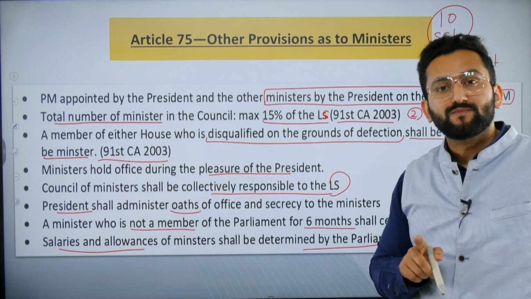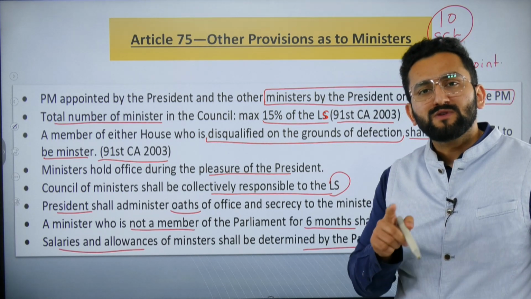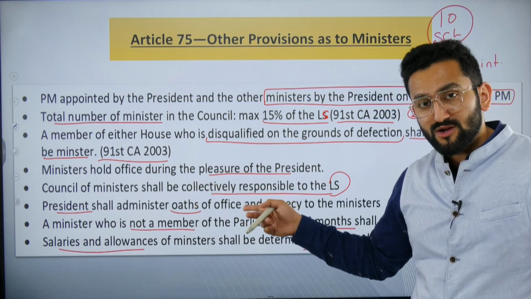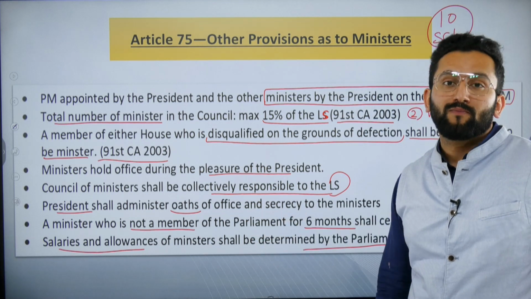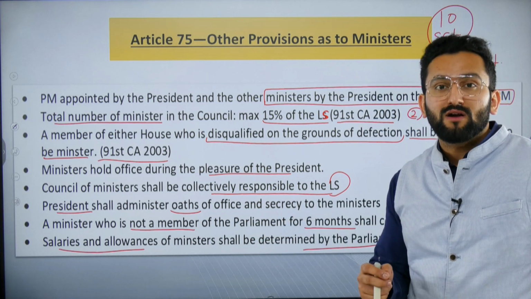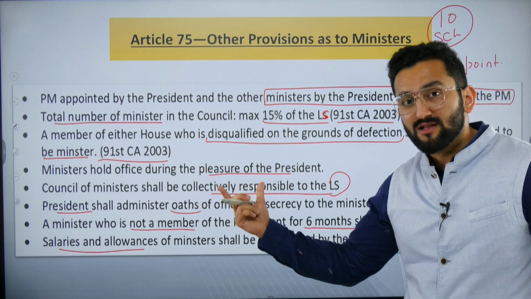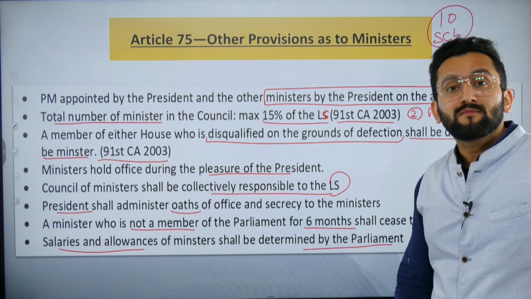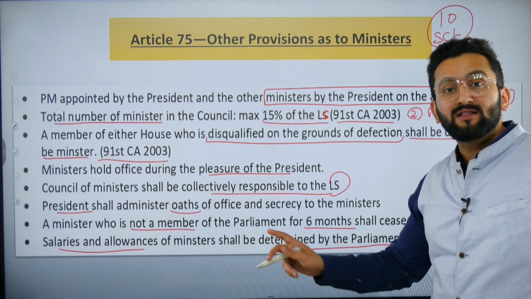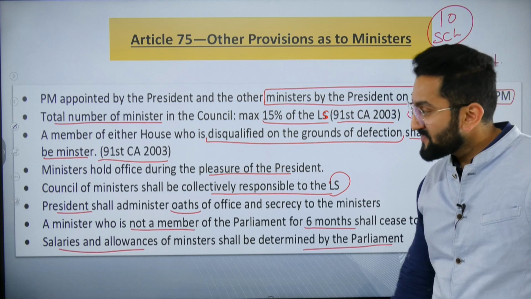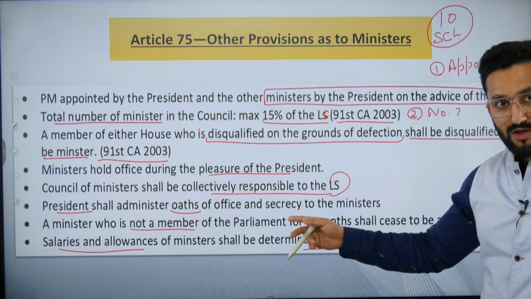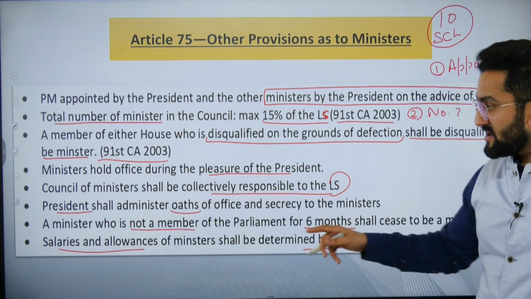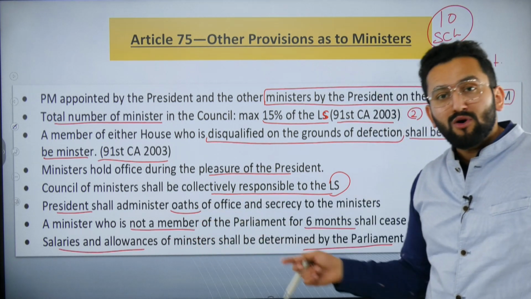Council of Ministers shall be collectively responsible to Lok Sabha. Please remember it. In the 2014 prelims paper, there was one statement that the Union Council of Ministers is responsible to Parliament. But it is Lok Sabha. Because the Union Council of Ministers are ministers because their party enjoys a majority in Lok Sabha. The point they lose the majority, their government will fall, right? President shall administer the oath. So who gives the oath to these ministers? President gives the oath.